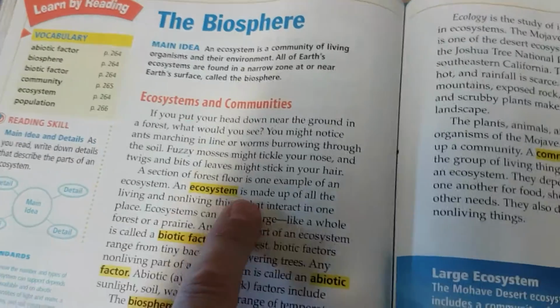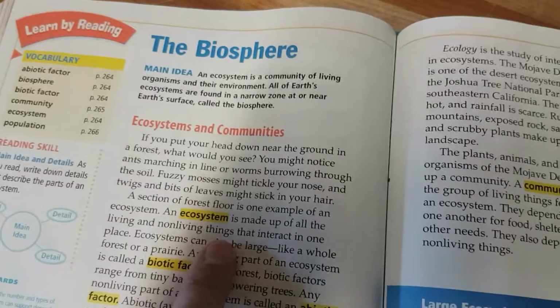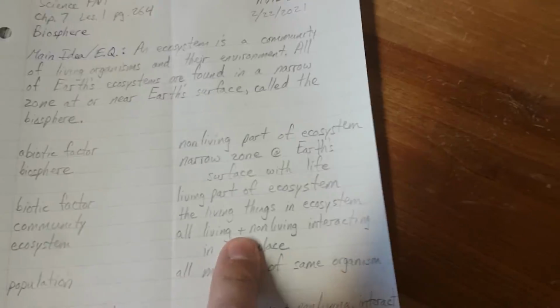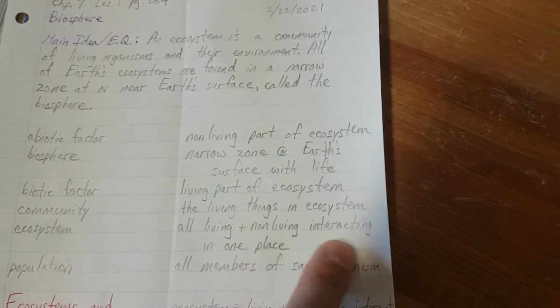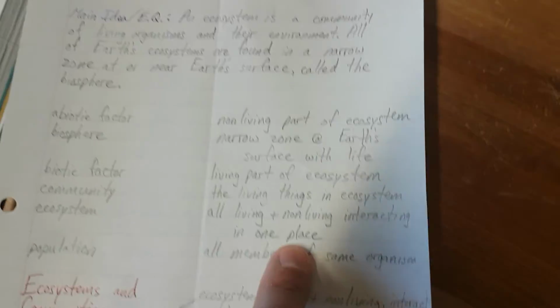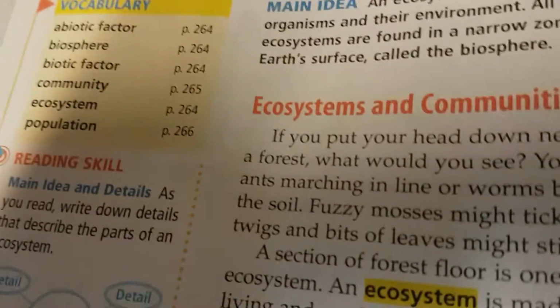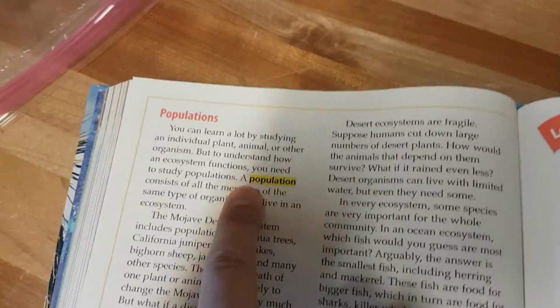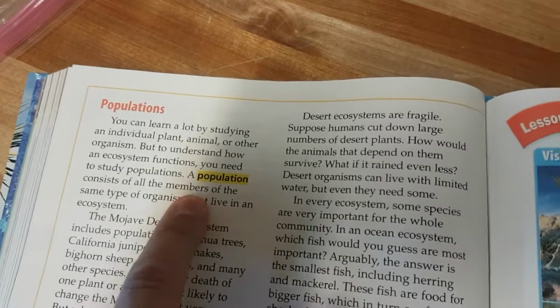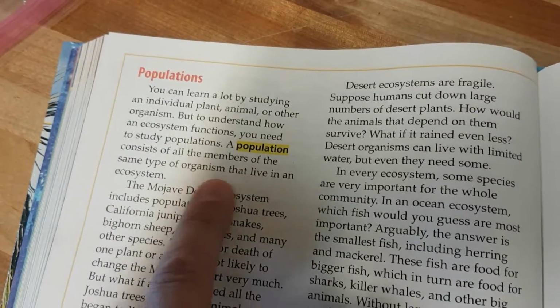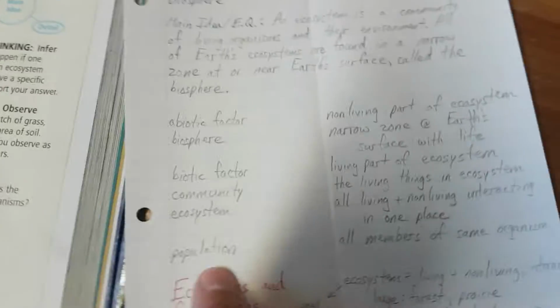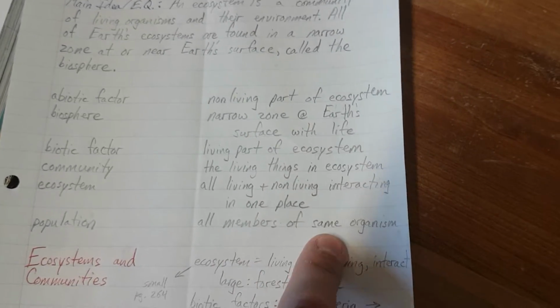All right, well, what's an ecosystem? That's the next word. An ecosystem is made up of all the living and non-living things that interact in one place. So, all living and non-living, that's a plus, interacting in one place. All living plus non-living interacting in one place. Population. Population is on page 266. A population consists of all the members of the same type of organism that live in an ecosystem. So population, all members of same organism.